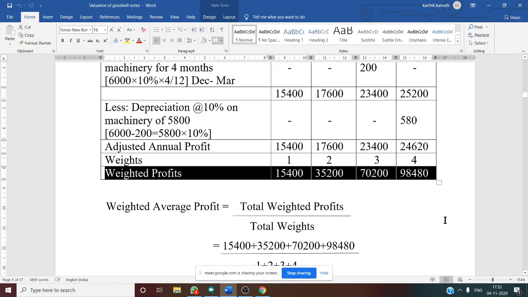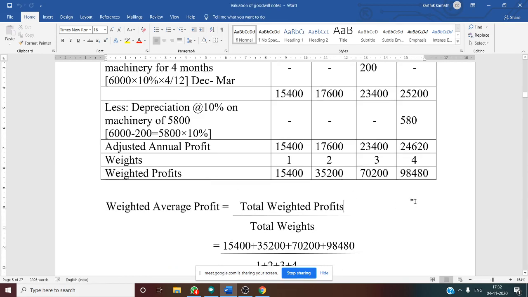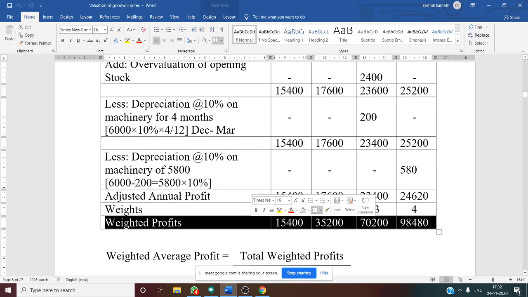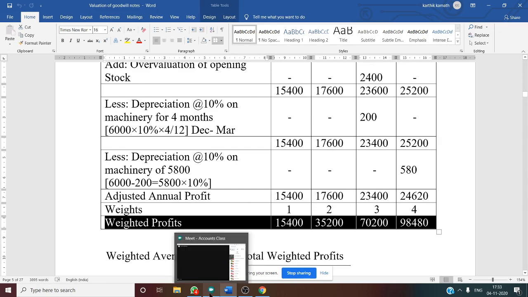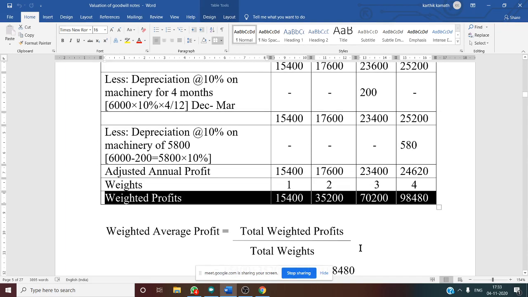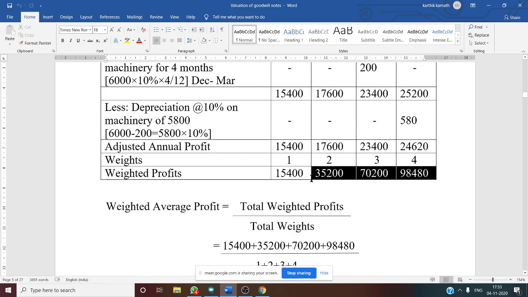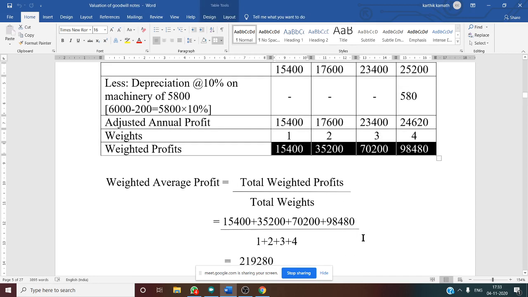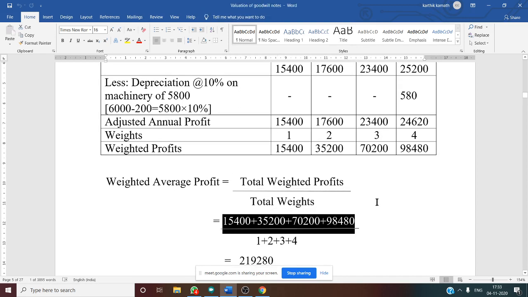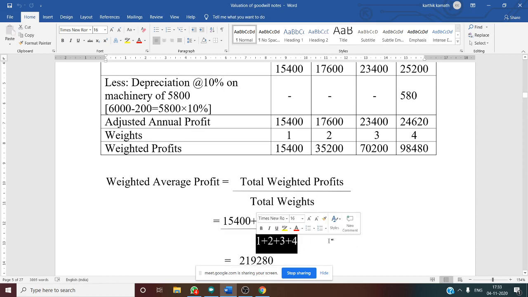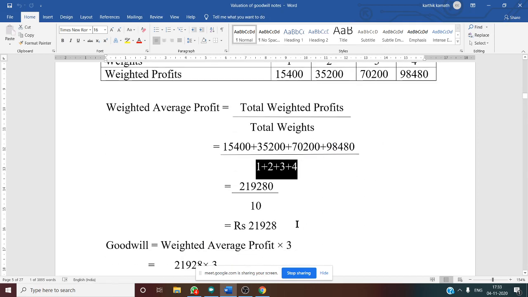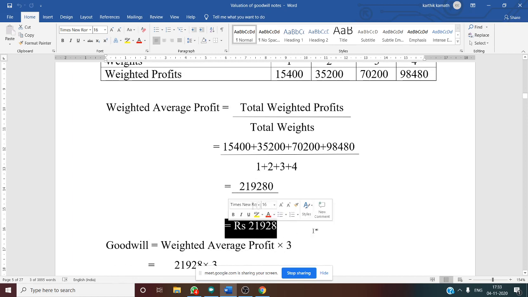But we want a weighted average profit. This is a profit for every single year we have calculated. Now together we want one profit. So how to calculate weighted average profit? There is one formula: total weighted profit divided by total weights. The total weighted profit is nothing but the answers of the last 4 years. Same thing you are going to write here. Total weight is 1 plus 2 plus 3 plus 4. That also you need to write in the denominator. And if you do the division, you will get the answer as 21,928. This is our weighted average profit.